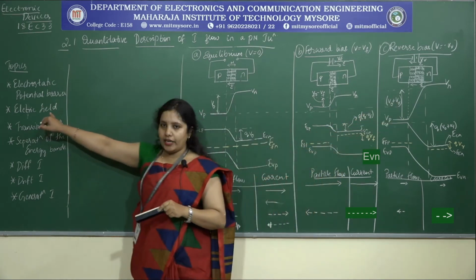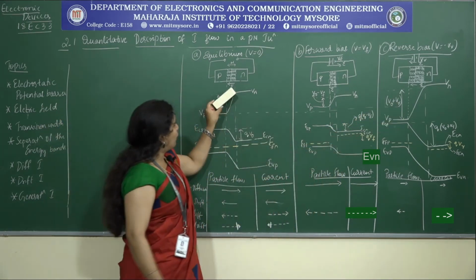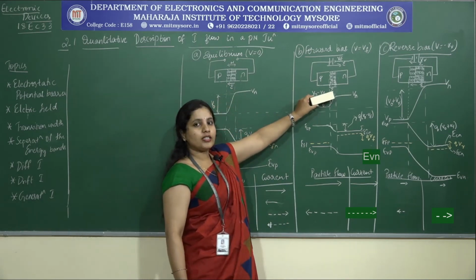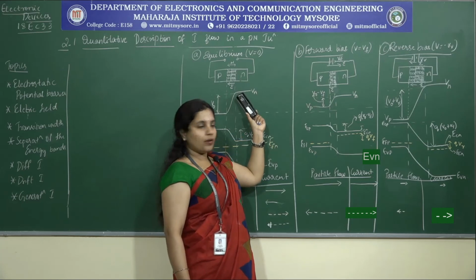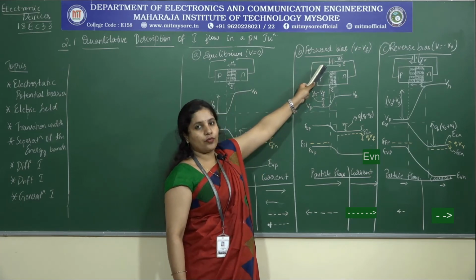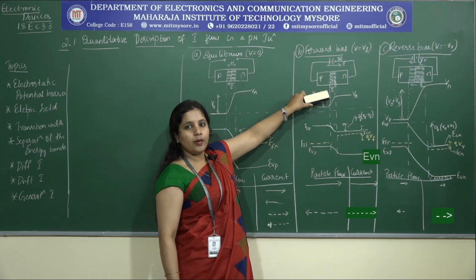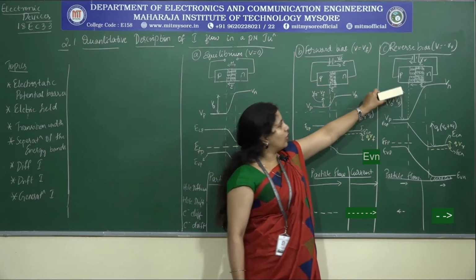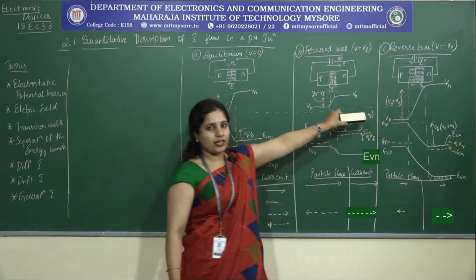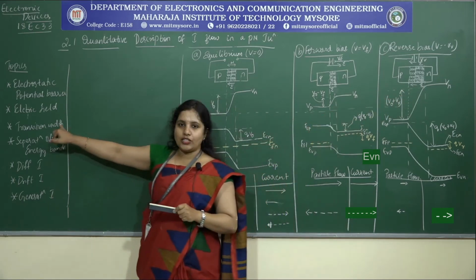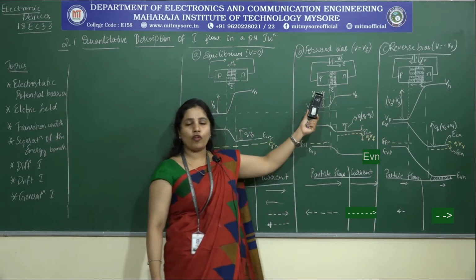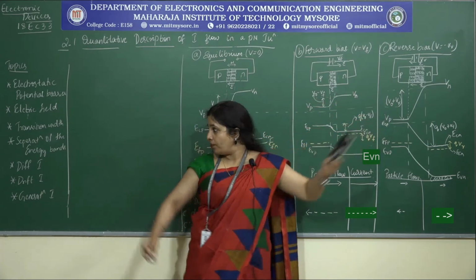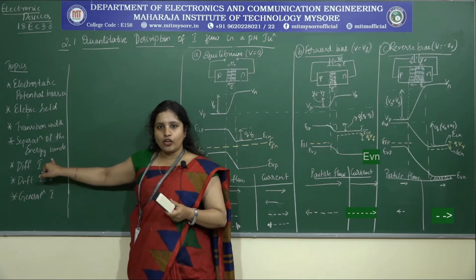If I consider an electric field, the electric field here is E, it is represented as such, whereas here it is lesser than that of this, because the applied electric field is opposing in nature with that of the built-in electric field. Here both of them are in the same direction, therefore here the electric field intensity is increased. Now what happens to the transition width? It is lessened in the forward bias condition, whereas it is widened in the reverse bias condition. Then comes the separation of the energy bands.